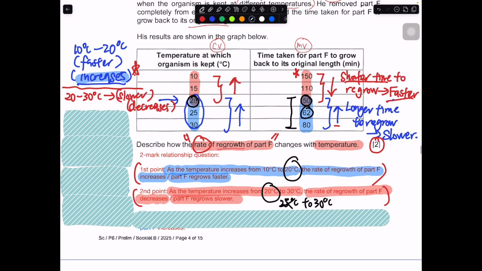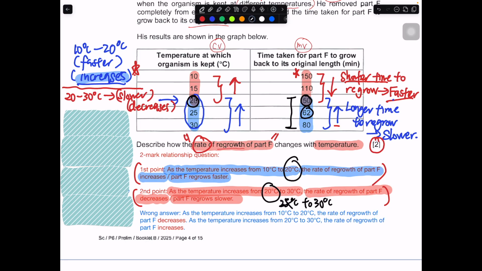So what not to write? This is the wrong answer: as the temperature increases from 10 to 20, the rate of regrowth actually decreases. How come they have decreases? Because they use the time over here. They see the time decreasing, then they thought the rate of regrowth is decreasing. You have to change your thinking. The time decrease actually means regrowth increase. The rate of regrowth actually increases because it becomes faster, just like what I've stated over this part. So this is a very tricky question. If you write it in this way, straight away wrong, 0.